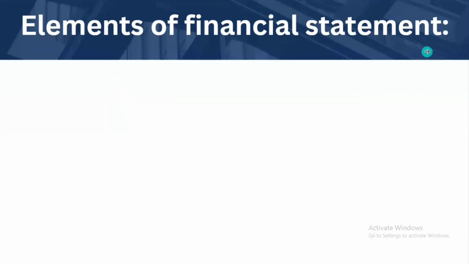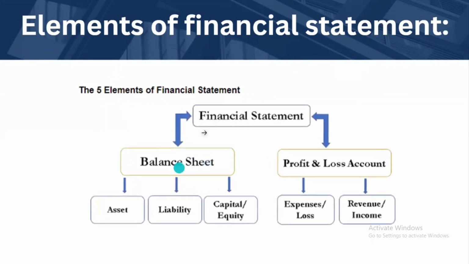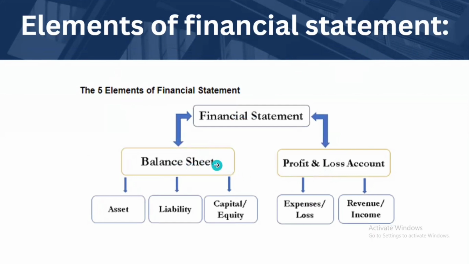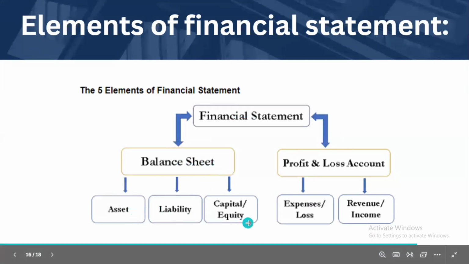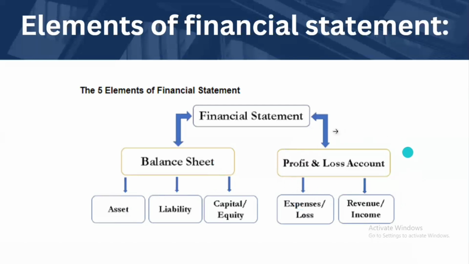What are the elements of financial statements? There are five elements in financial statements. One is the balance sheet and the other is profit and loss. Under the balance sheet come assets, liabilities and capital or equity. Expenses or losses and revenue or income come under the profit and loss account, also known as the nominal account.